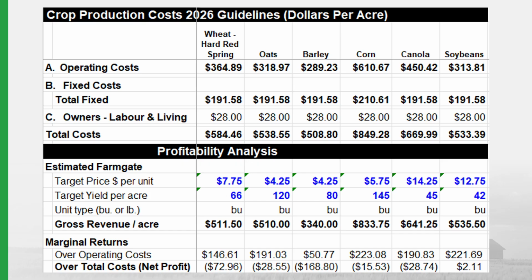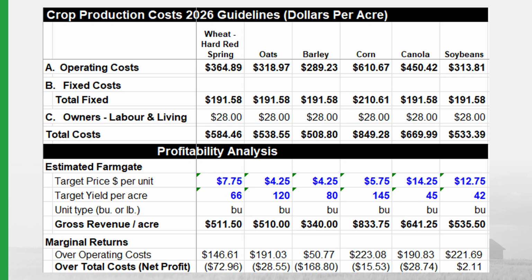Here's our crop cost of production for 2026 showing the operating costs, fixed costs, owner's labor and living costs, and total costs. Please note I will focus on hard red spring wheat, canola, and soybeans later in the presentation to show the differences between 2025 and 2026 costs and profitability. Moving down, we have the estimated farm gate prices for new crop fall 2026 delivery, along with the target yield and price based on Manitoba Agriculture Services Corporation acre insurance data for average yields in the province.